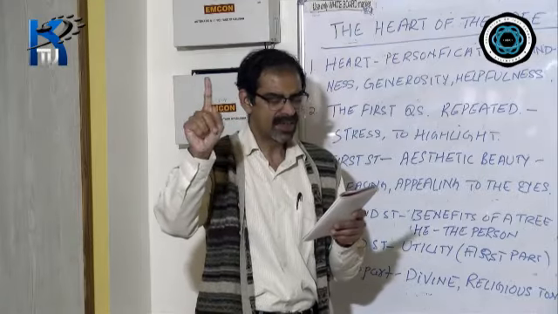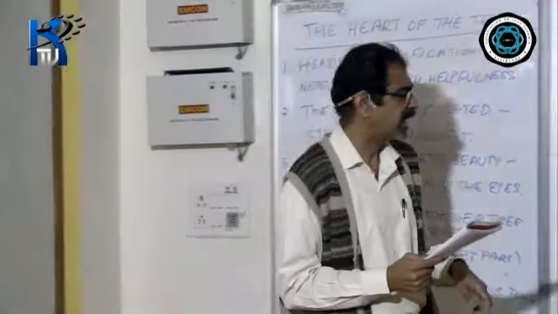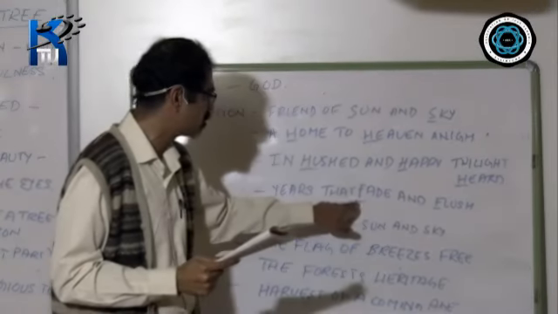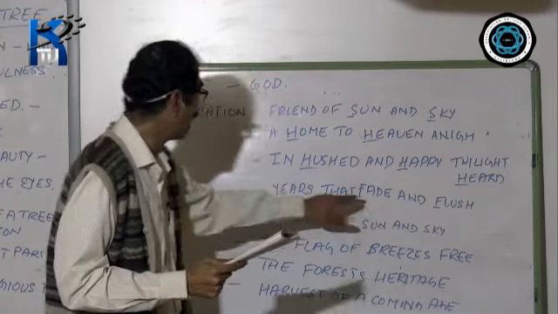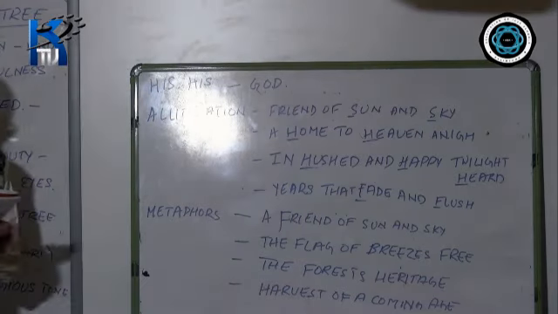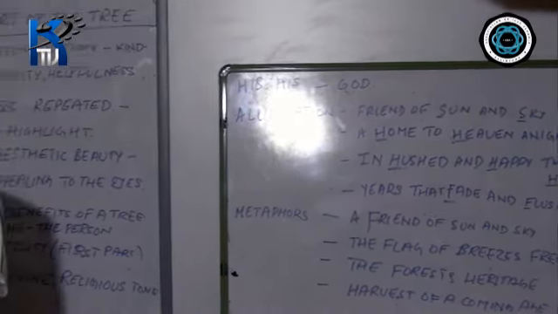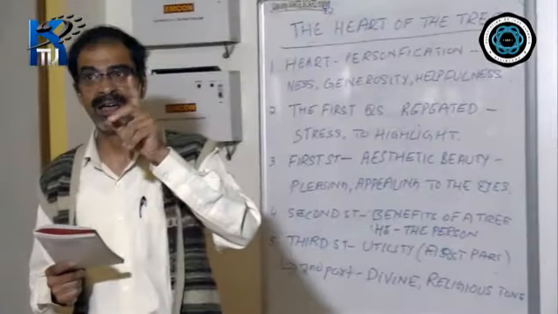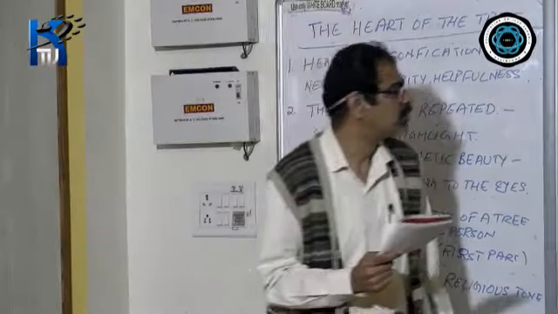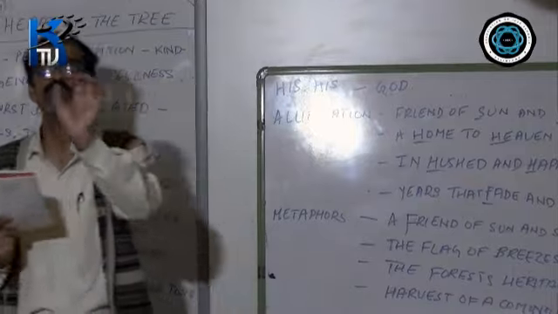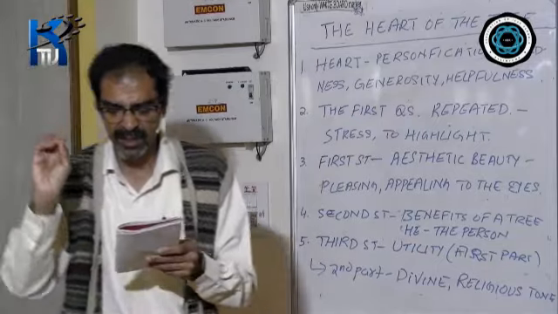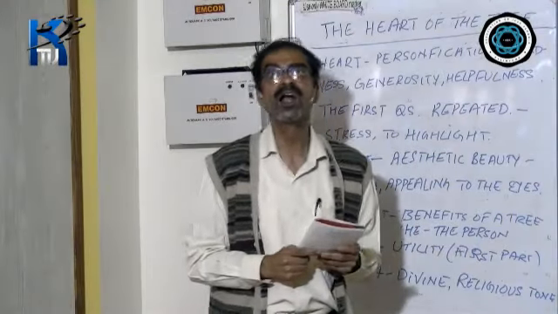Again, when you look at this line, "years that fade and flush again," a repetition of the F sound, again an example of alliteration. "He plants the glory of the plain." Now here, in these lines, look, the sentence begins with "he." The "he" refers to the person who plants a tree. So when a person plants a tree, he is planting a glory.